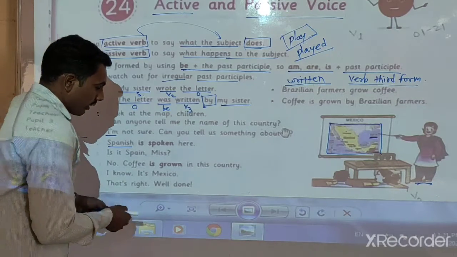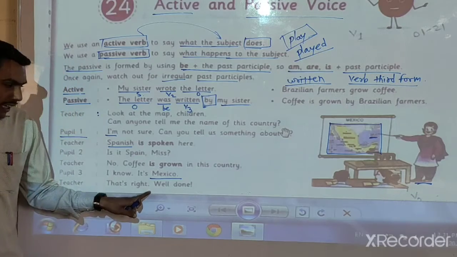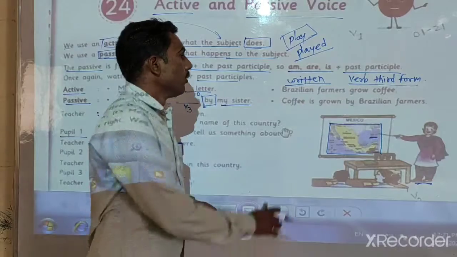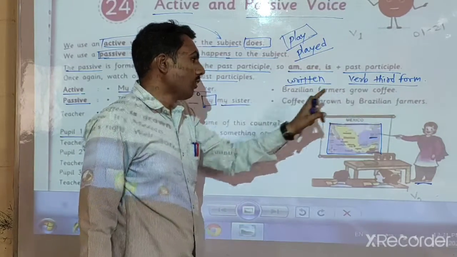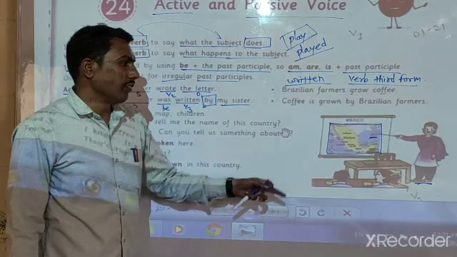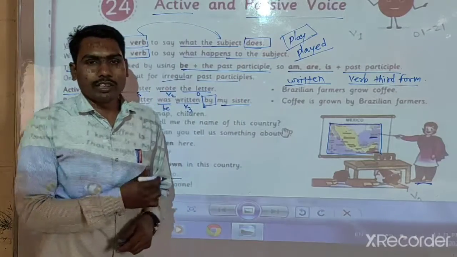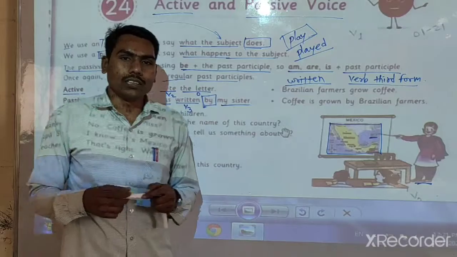Okay, that is Mexico. Look here, Mexico is right. Teacher said, that's right, well done. Now, Brazilian farmers grow coffee. Full stop. And coffee is grown by the Brazilian farmers. It is related with more information about that country. Do you get that? I hope you get all the things related with this topic.